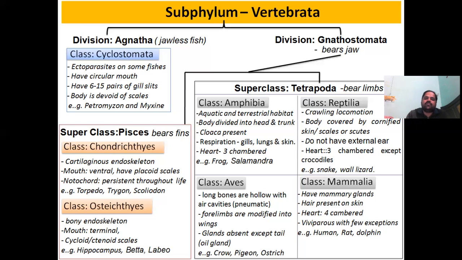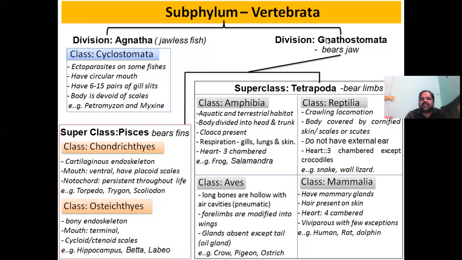The organisms which belong to class Amphibia have a three-chambered heart, and the examples are frog and salamander. As we know, frogs respire through gills when they are in tadpole form, and in adults they utilize lungs and skin for respiration.